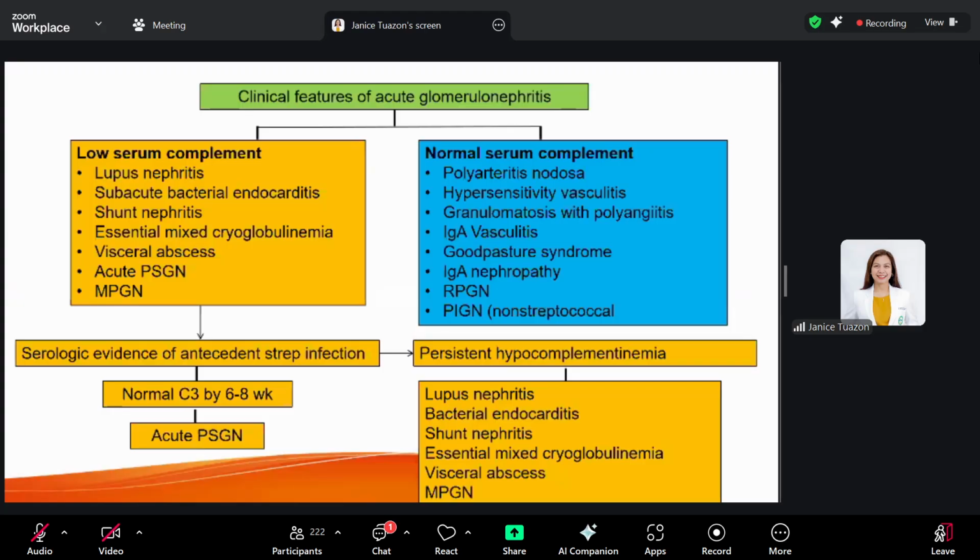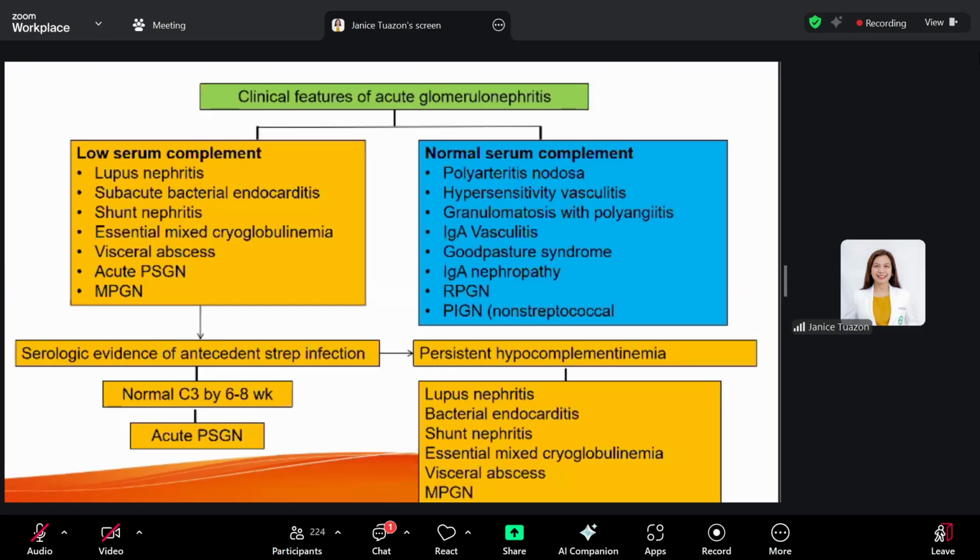Okay, so let's go back to the low C3 level. If you have evidence of streptococcal infection, which is your ASO, then it's most probably acute post-streptococcal GN. And then you have to monitor your C3. Again, normal C3 should be achieved by 8 to 10 weeks. Now, this is new from this 22nd edition.